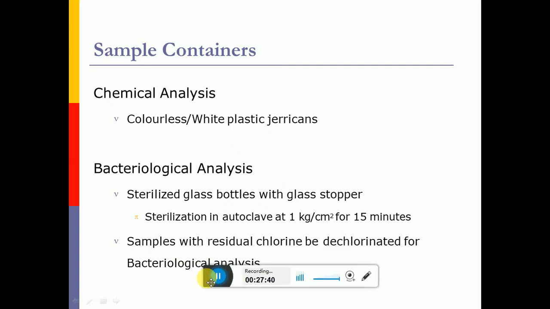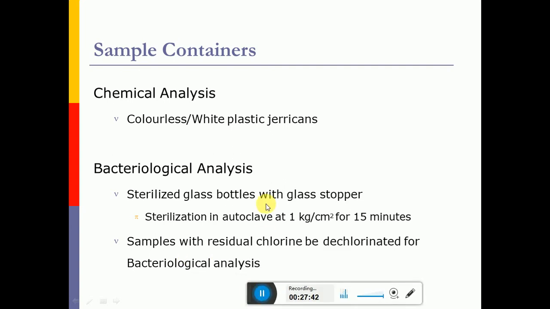For example, for chemical analysis of water, colorless or white plastic jerry cans should be used. For bacteriological analysis, sterilized bottles with glass stopper should be used, pre-sterilized in an autoclave at a pressure of 1 kg per centimeter square for 15 minutes before collecting the samples. Samples with residual chlorine should be dechlorinated for bacteriological analysis.